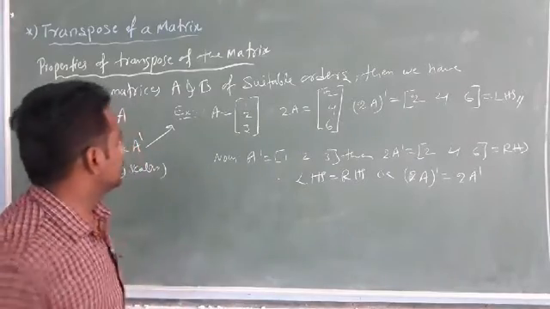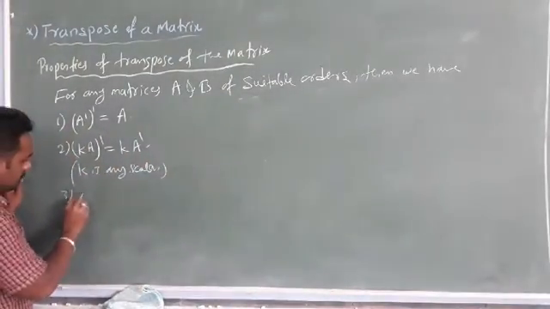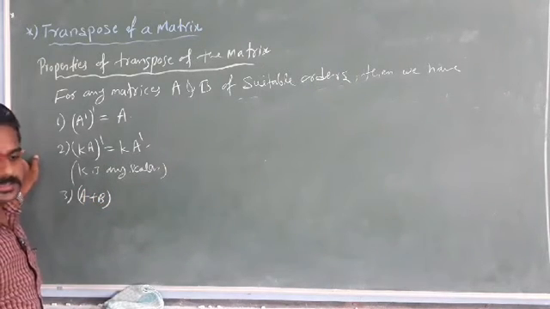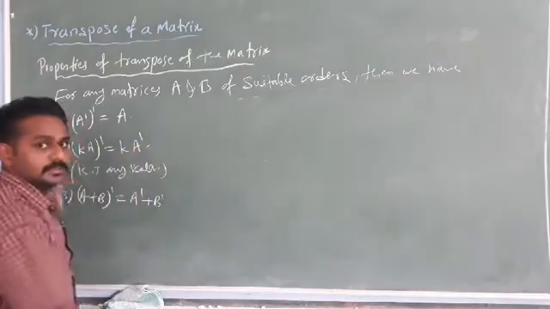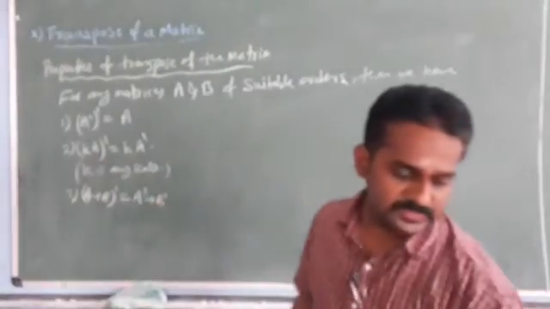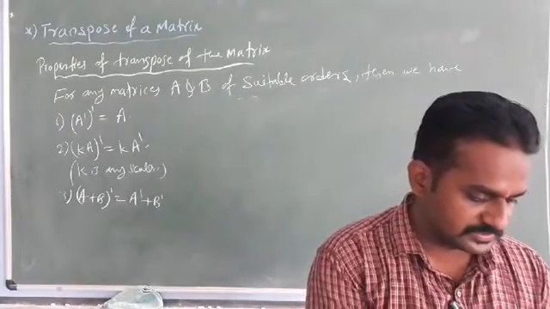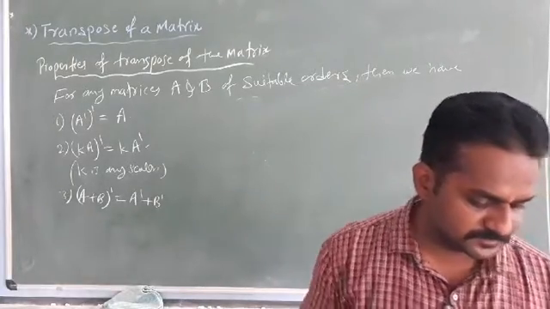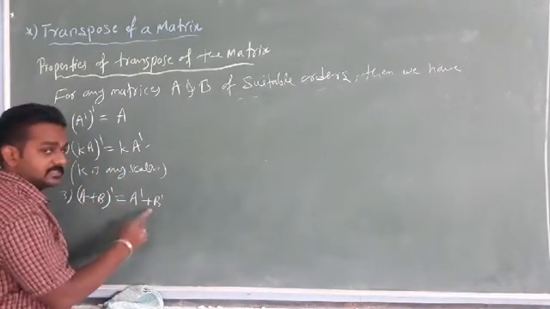Okay. The third property is A plus B whole dash is equal to A dash plus B dash. This is the thing here, students. So what would be the answer for this one? A plus B whole dash equals A dash plus B dash.